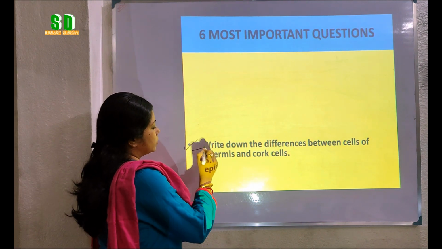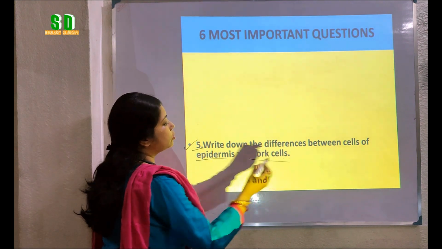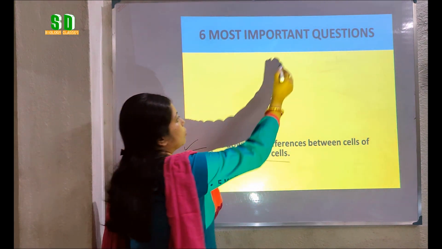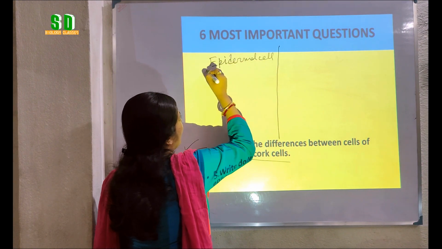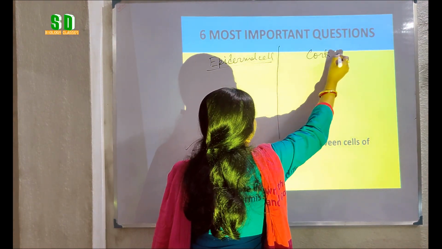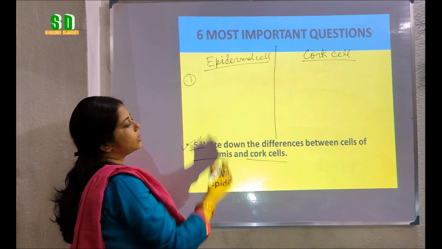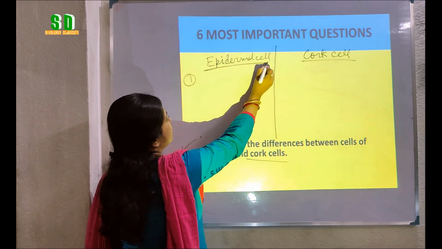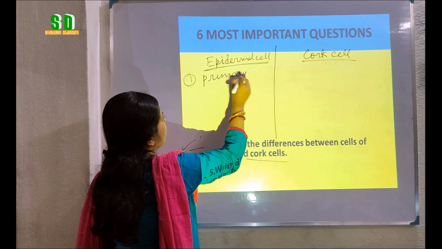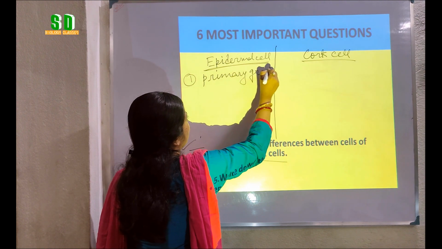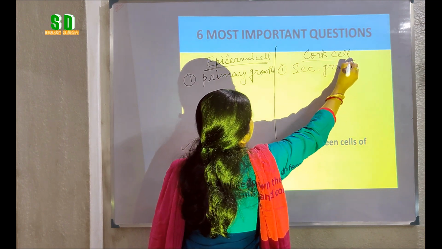Students, now we have question number 5, that is write down the differences between cells of epidermis and the cork cells. What is the difference in the epidermal cell as well as in the cork cell? So here we have some important differences between epidermal cell and the cork cell. First of all, when are epidermal cells formed? It is formed during the primary growth of the plant, whereas cork cells are formed during the secondary growth of the plant.